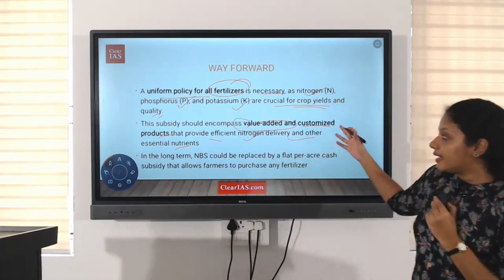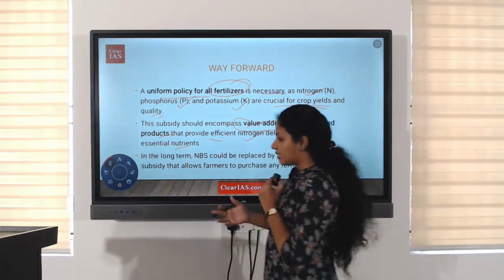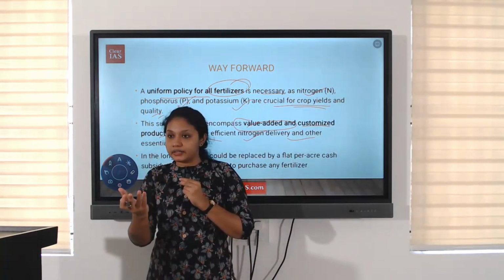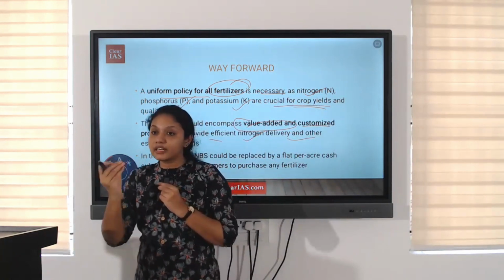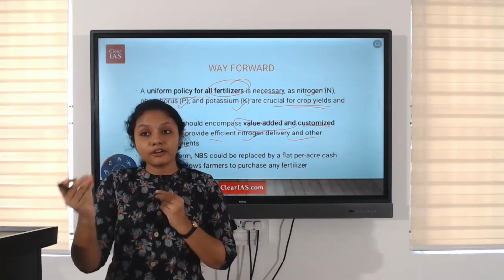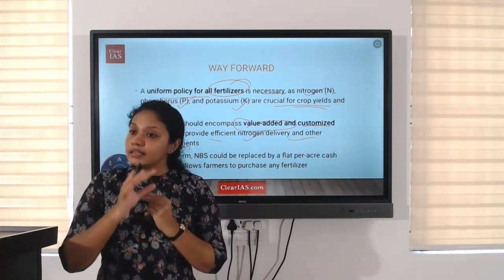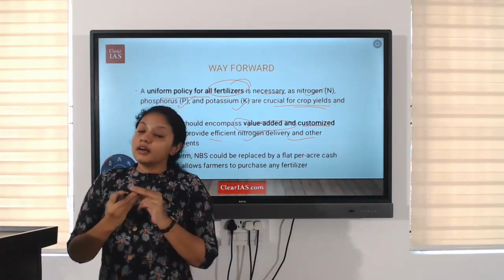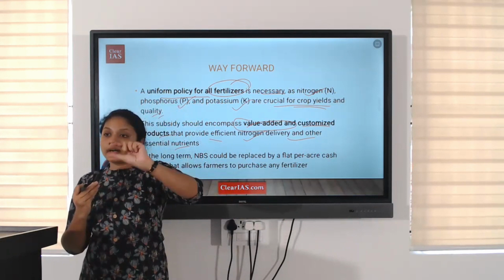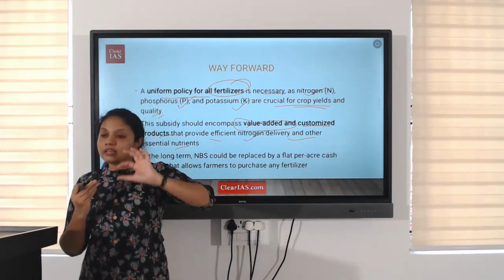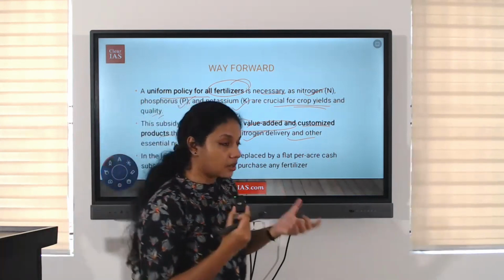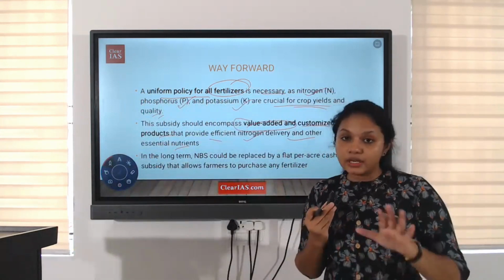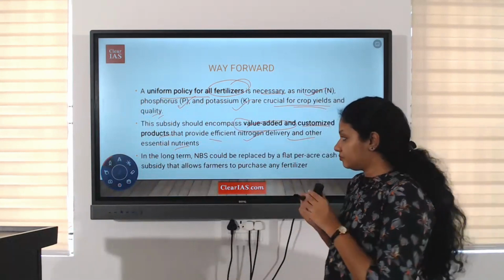So there needs to be a possibility of value added products, for example more innovations like nano urea. They are value added and innovative products which will reduce the amount of fertilizer required for the same crop yield. These substances are only required in lesser amounts to produce more crop yield compared to conventional fertilizers.